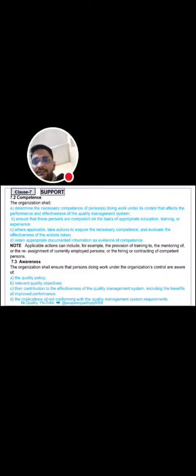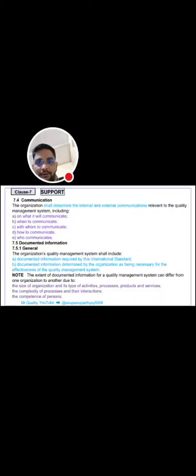And next clause is 7.3, that is awareness. The organization shall ensure that the persons doing work under the organization's control are aware of the quality policy, relevant quality objectives, their contribution to the effectiveness of the QMS, including the benefits of improved performance, and the implications of not conforming with the quality management system requirements.